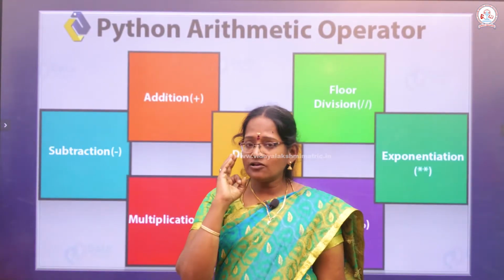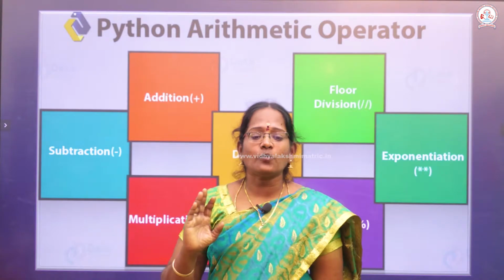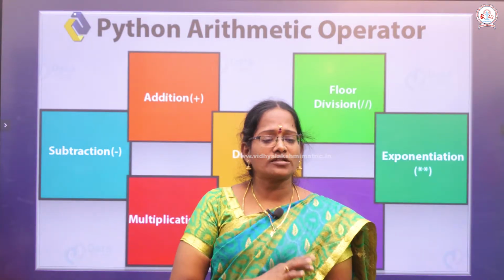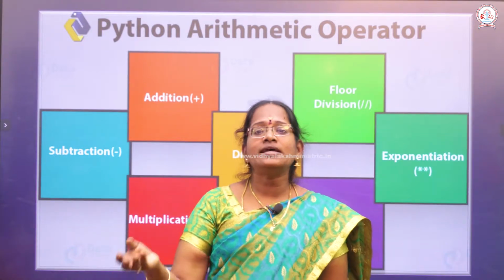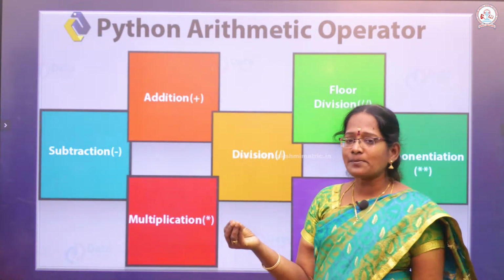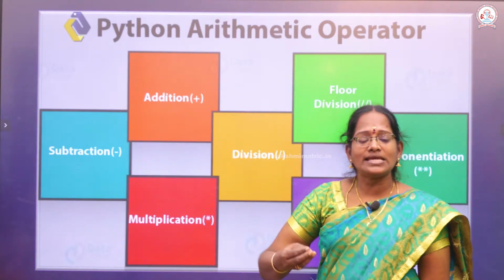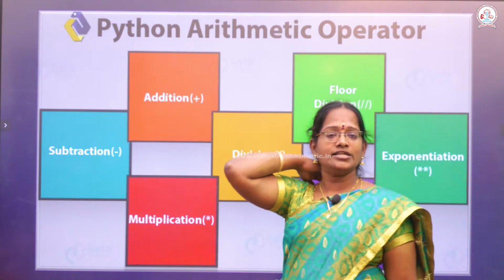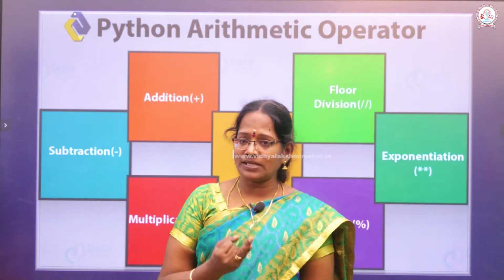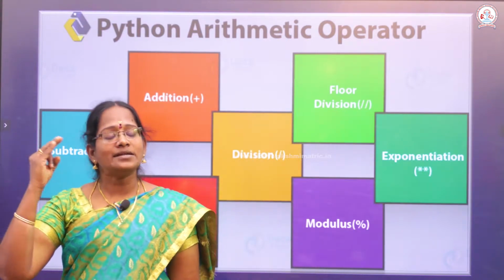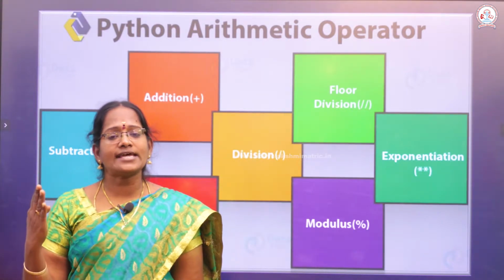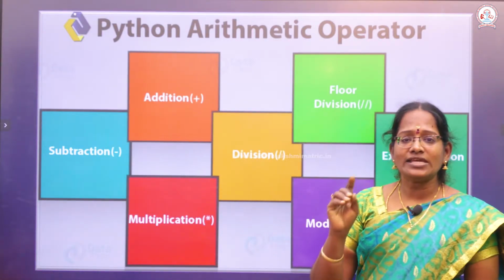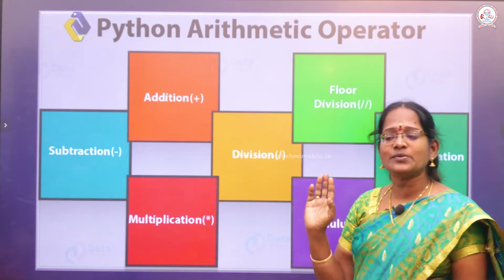Another thing: first we discuss the arithmetic operators. We have some basic arithmetic operators. What is the meaning of basic arithmetic operators? In general, the basic operations we calculate are called basic arithmetic operators. The arithmetic operators are addition, subtraction, multiplication, division, and modulus. The next ones are exponent and floor division. In total we have 7 different types of arithmetic operators.